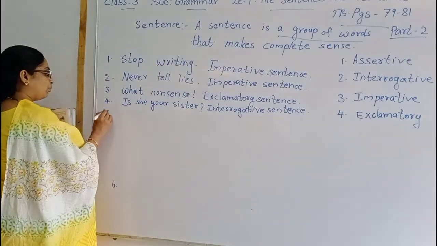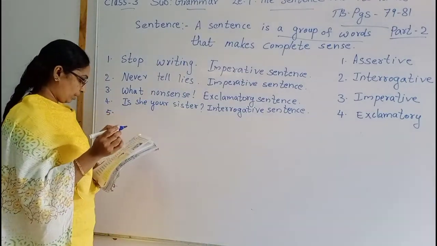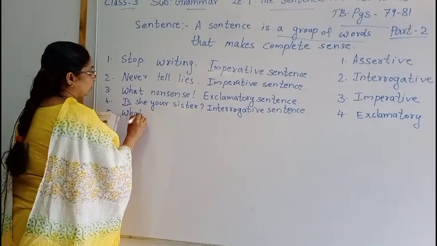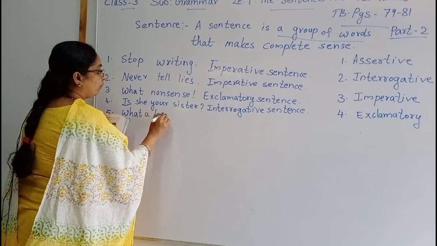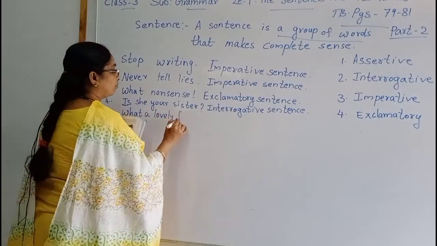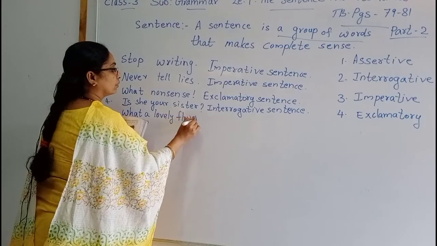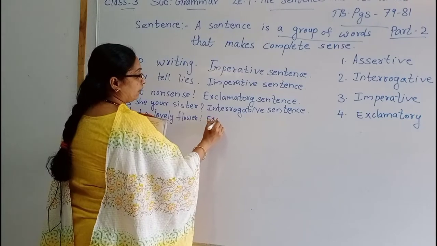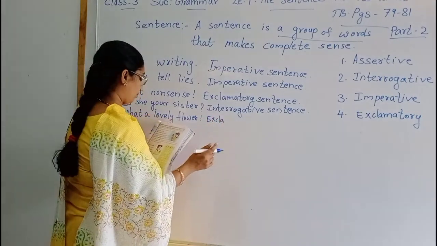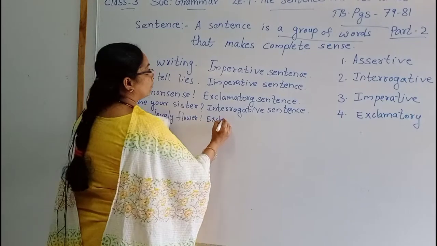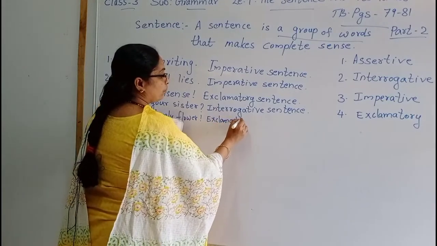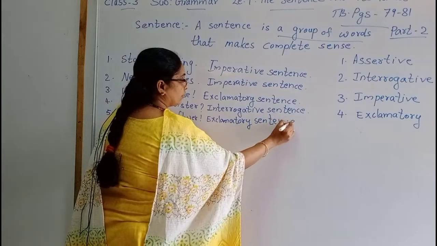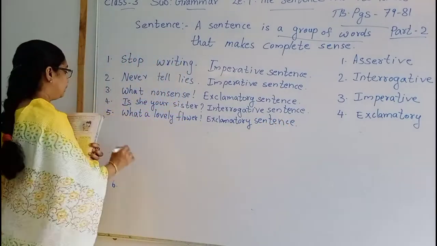The next number 5. What a lovely flower. That is exclamatory sentence. The next one is number 6.